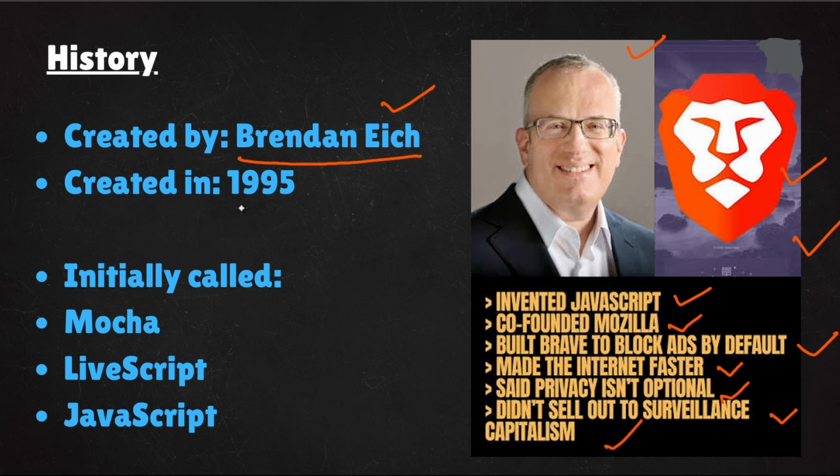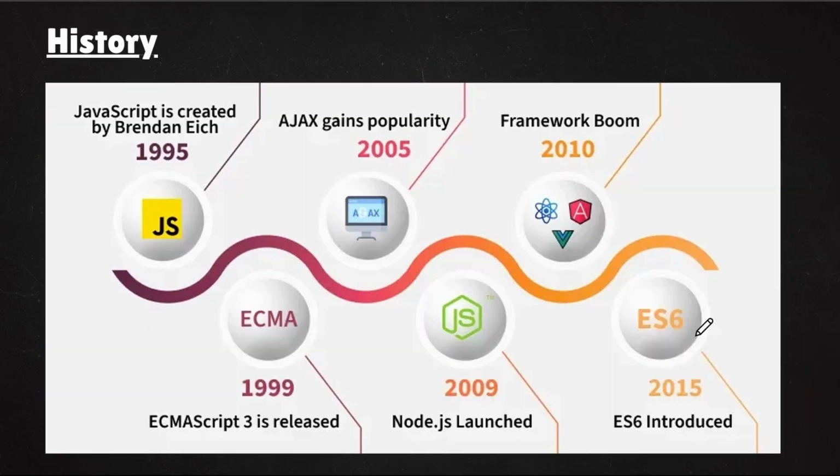He created JavaScript in 1995. Initially JavaScript was known as Mocha, then it was named LiveScript, and then finally JavaScript. You can see JavaScript was first released by Brendan Eich in 1995. Then Ajax gained popularity in 2005. At that time we also got ECMA, which is ECMAScript. We will call that ECMAScript.